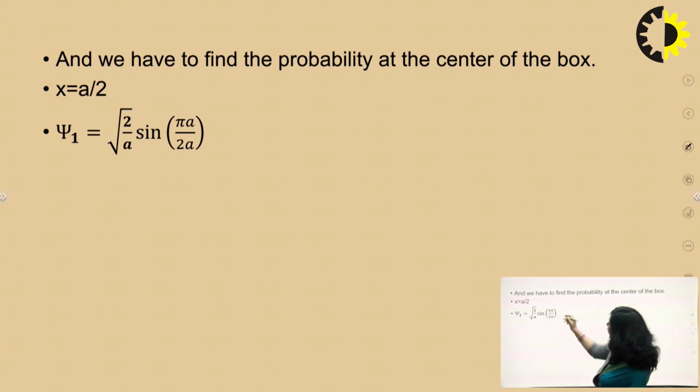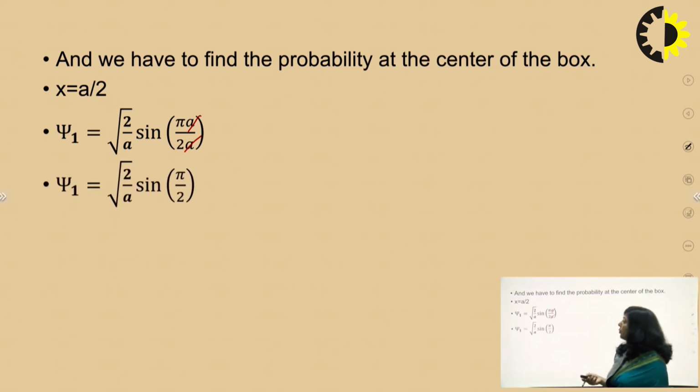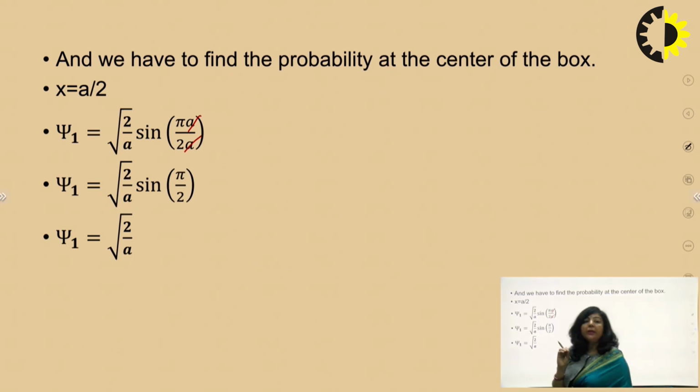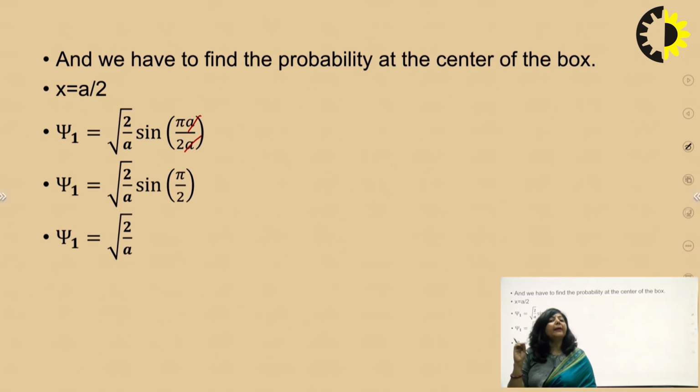When you substitute x as a by 2, this will get cancelled, and you will get only sine pi by 2. And you know the value of sine pi by 2? It is 1. So psi1, the wave function at the center, will be only root 2 by a. So at the center, the wave function takes the value root 2 by a.